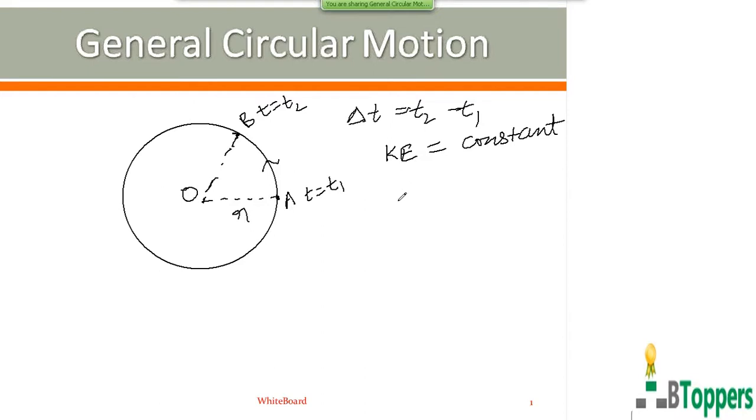So the kinetic energy of the particle remains constant. According to the work energy theorem, the work done by the resultant external force on the particle can be written as equal to change in the kinetic energy of the particle. But here there is no change in the kinetic energy. So change in the kinetic energy will be zero. So work done by the resultant external force on the particle is zero.